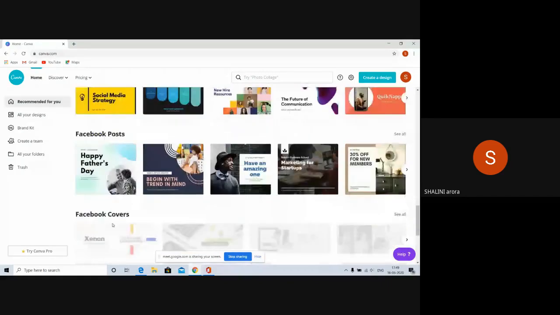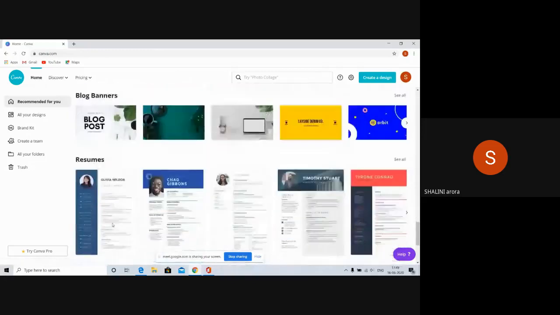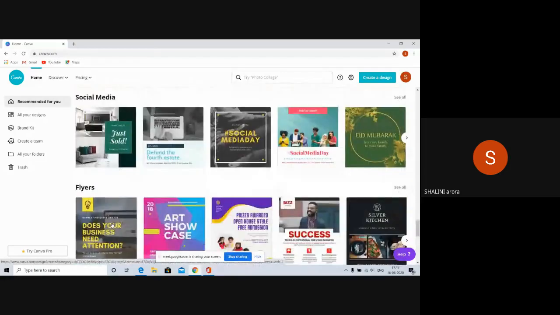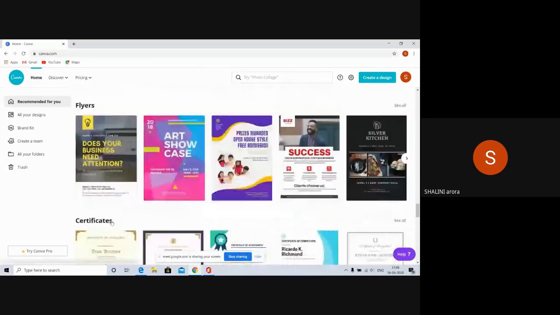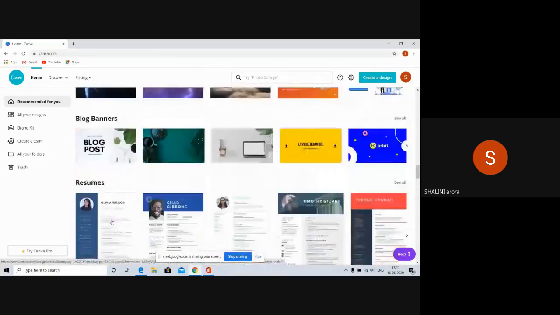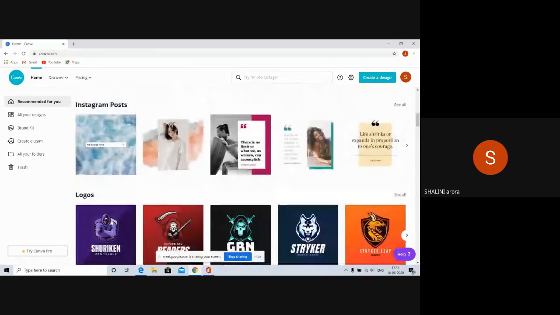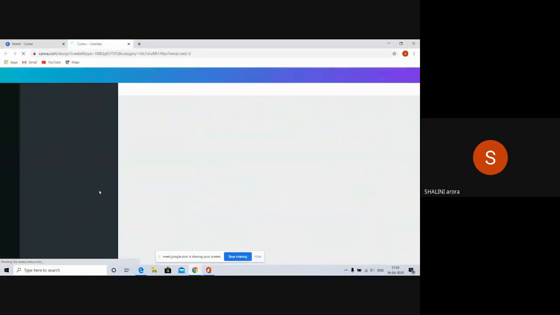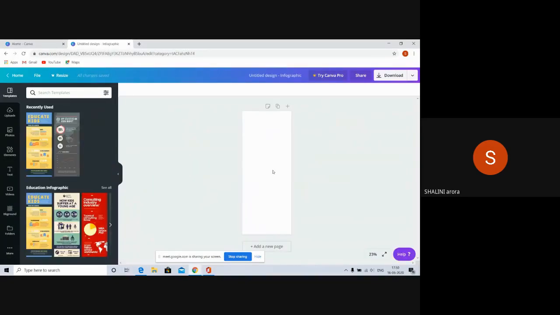You will be going to infographic. See, these are all the features of Canva. You can make your resumes also, social media Instagram stories, flyers, certificates, cards we can make here. But this time we are more interested in infographics. So let us go to infographics and see how we can make an infographic on our own.